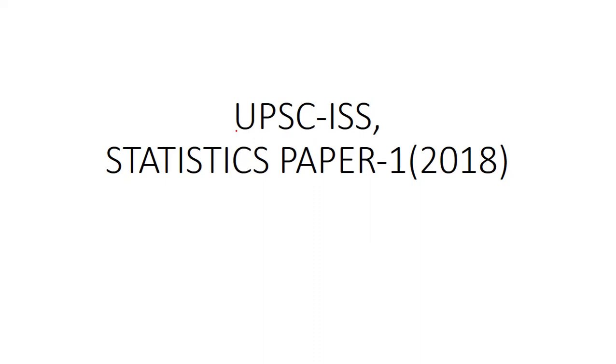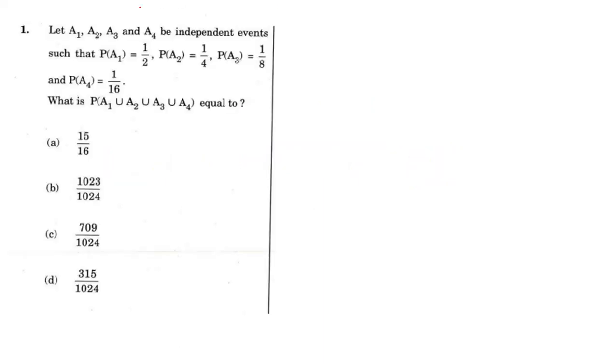In this video, I will discuss a few questions from UPSC ISS Statistical Paper 1 2008, mainly on probability. Now we can move on to the questions. This is question number 1 from year 2018 ISS Statistical Paper 1. Let A1, A2, A3 and A4 be independent events such that the probability of A1, A2, A3 and A4 are given. Now we need to find the probability of A1 union A2 union A3 union A4.